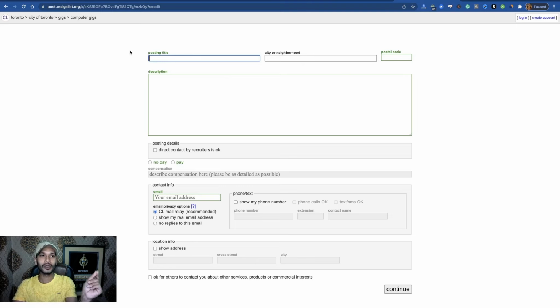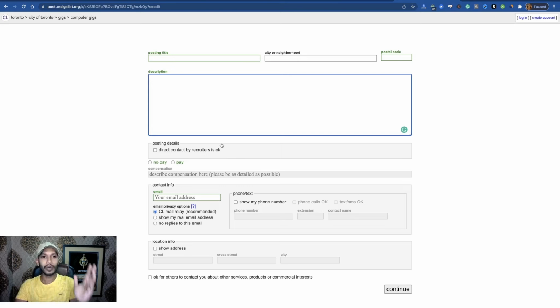Just search on Google postal code on Toronto area and get the postal code, then description. Then you have to pay $3 for 30 days. If you don't pay, you can run your ads here for free, but anytime this ad can be removed, and for this I recommend you to just pay $3 for 30 days. And if you can pay $3, then click the pay option and just simply pay $3 for 30 days.